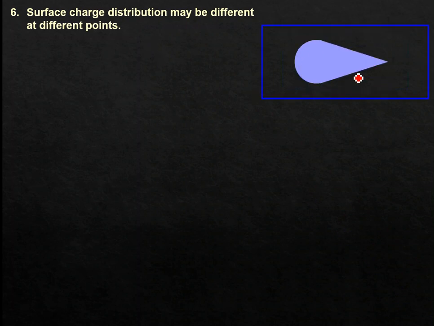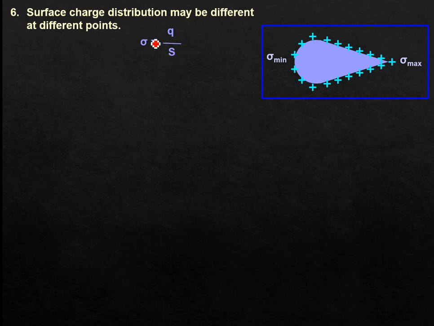If we talk about surface charge density, what is it? Surface charge density is represented by sigma, and it is the ratio of charge per unit surface area.